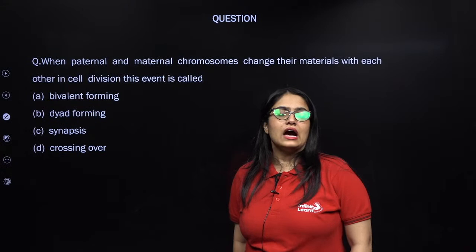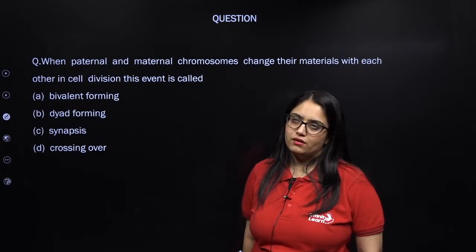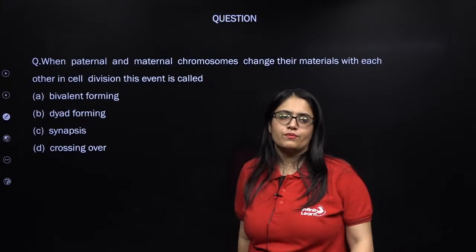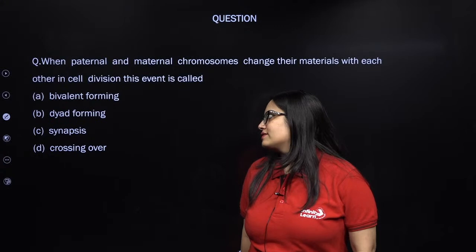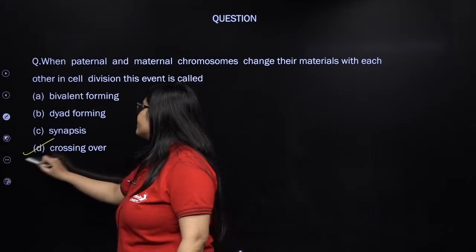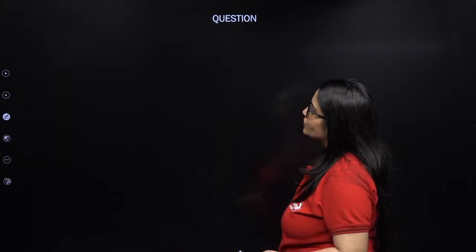So remember, out of the 2 homologous chromosomes, one you get from the father and one you get from the mother. So yeah, that's right. So exchange means crossing over. Excellent. Next question.